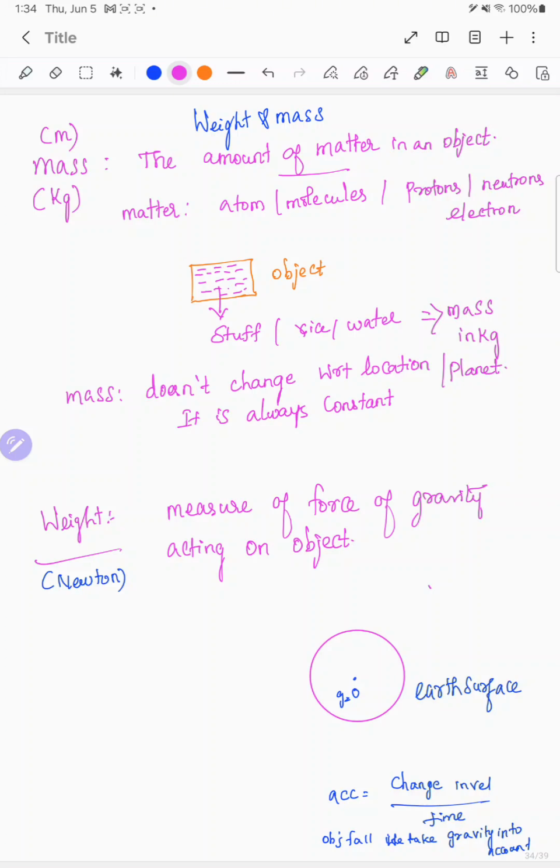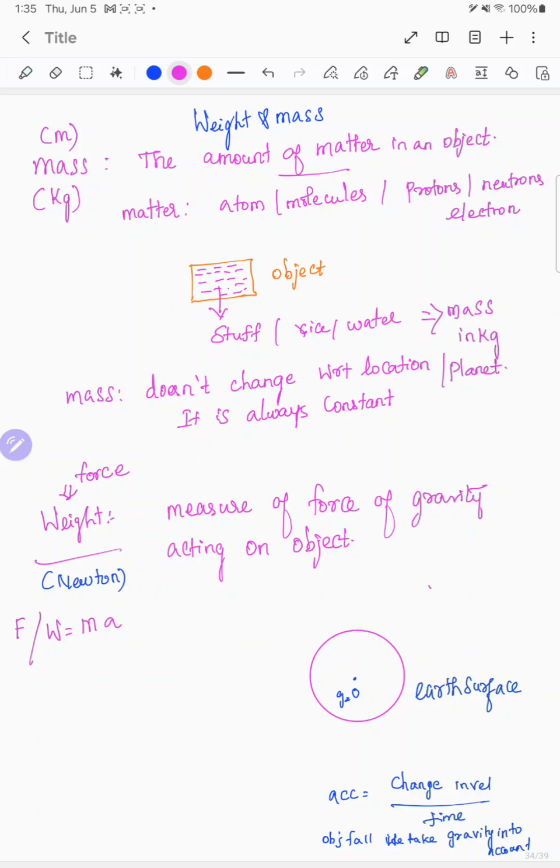Now we are going into weight. Weight is the measure of force of gravity acting on an object, right? We know Newton's second law, we have studied it: F or W equal to m into a. And in one other way, weight can be defined as a force. Weight is a force here. It is a measure of force of gravity acting on an object.